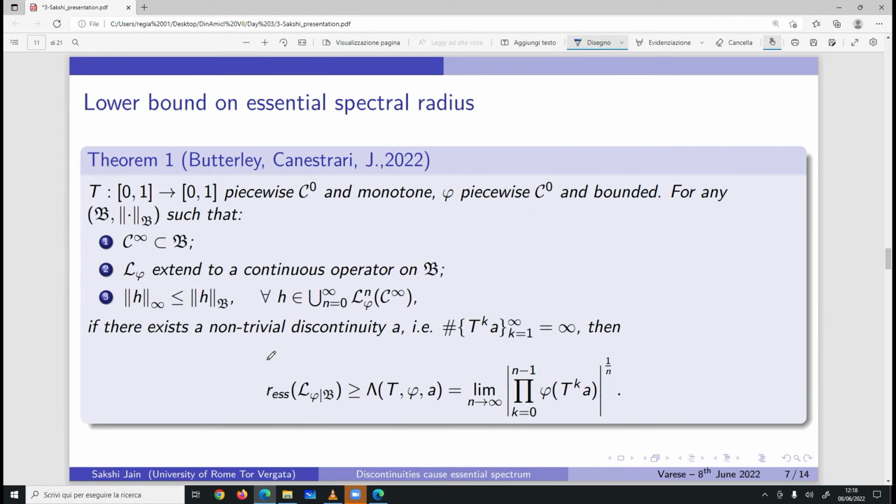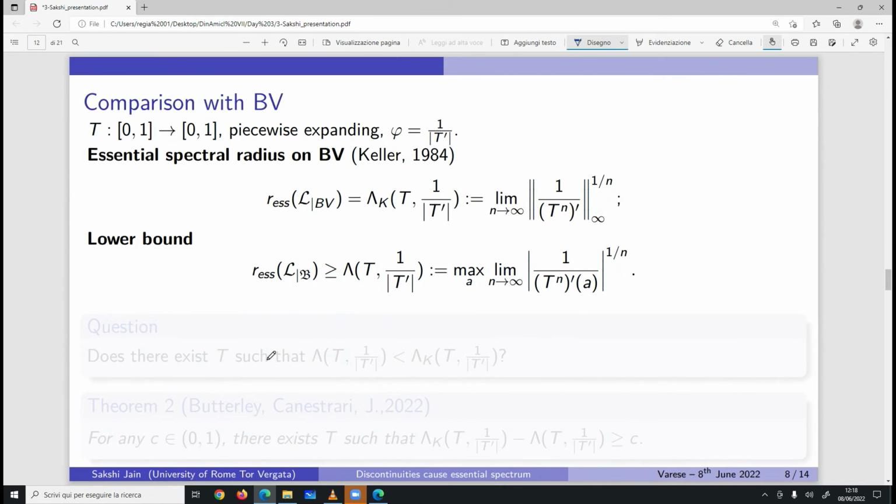Okay, but now comparing, because there has been work in the literature which is about calculating the essential spectral radius in such a setting. If we compare it with this, there is a result by Keller which is in the piecewise expanding case, and the weight is 1 over T prime, so the one associated to the SRB measure.